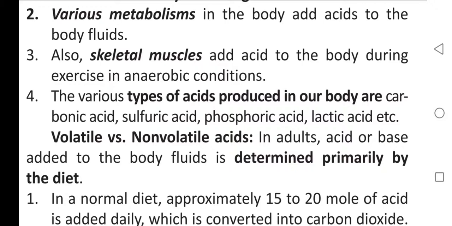The various types of acids produced in our body are carbonic acid, sulfuric acid, phosphoric acid, lactic acid. Volatile versus non-volatile acids. In adults, acid or base added to the body fluids is determined primarily by diet.